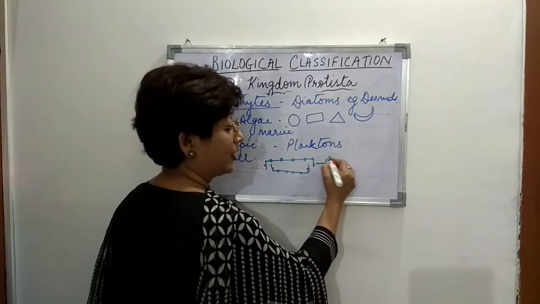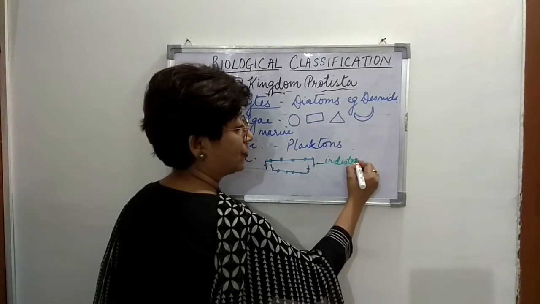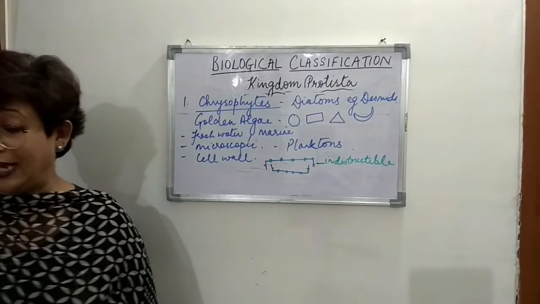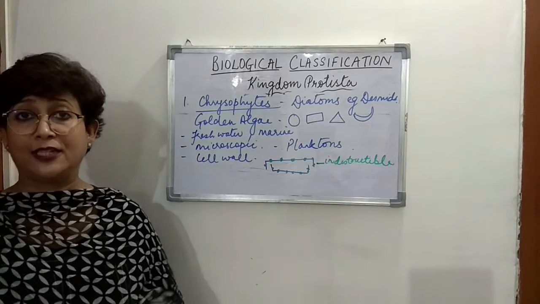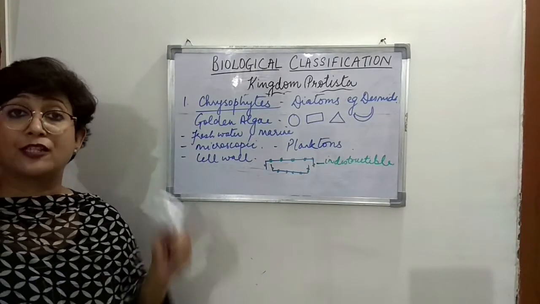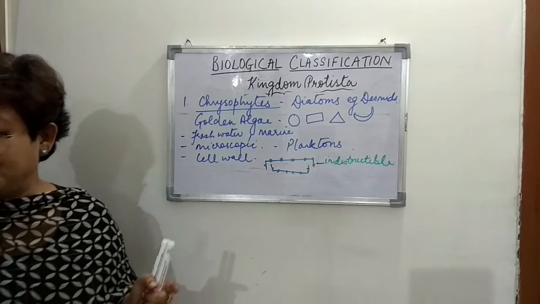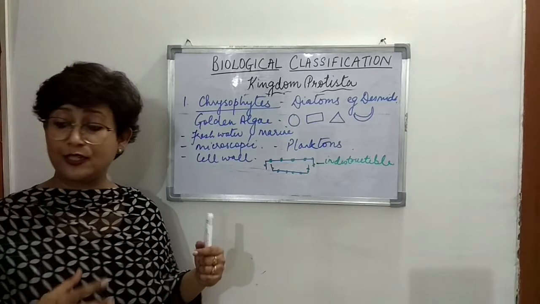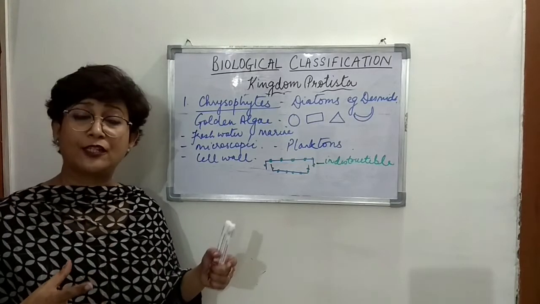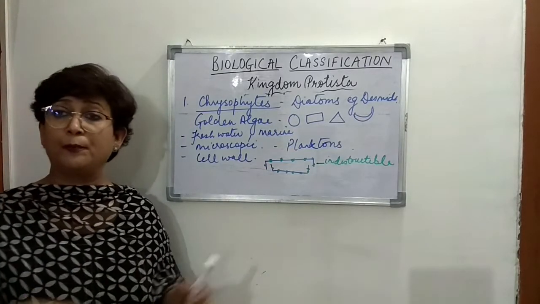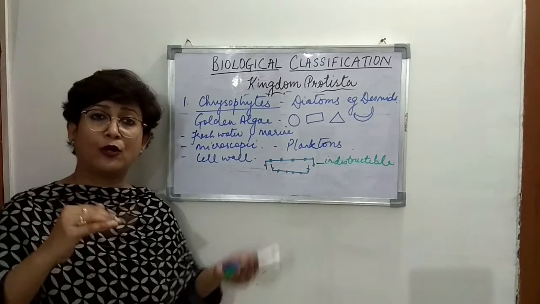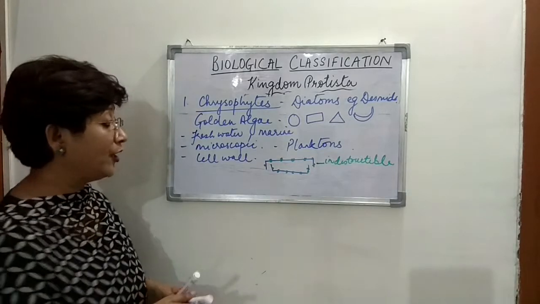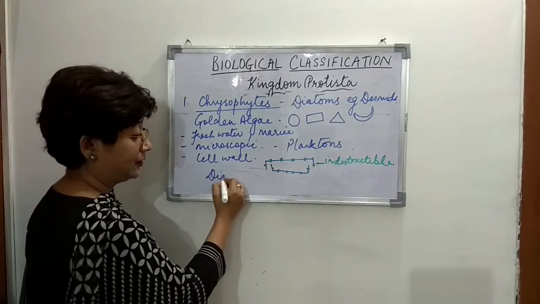Now, what happens is, because of the presence of this silica in the cell wall, it becomes indestructible, cannot be destroyed. Silica as it is cannot be destroyed. And since the cell wall cannot be destroyed because of the presence of silica, we see that diatoms have left behind large amounts of cell wall deposits over the years. So over billions of years, a lot of cell wall deposits are found, and that leads to the formation of diatomaceous earth.